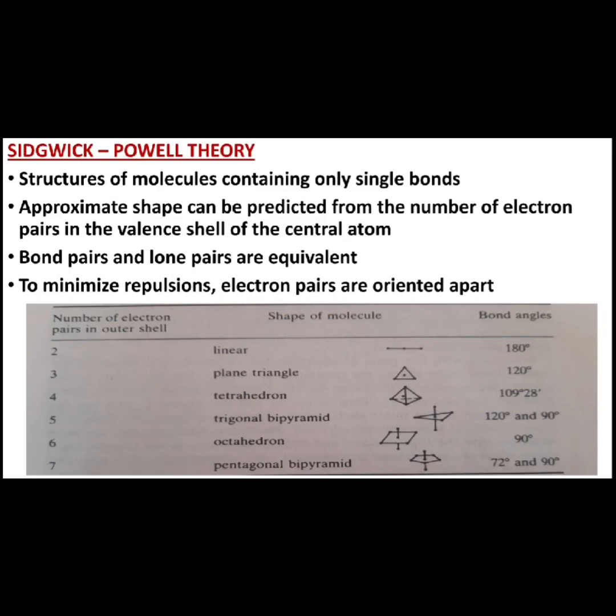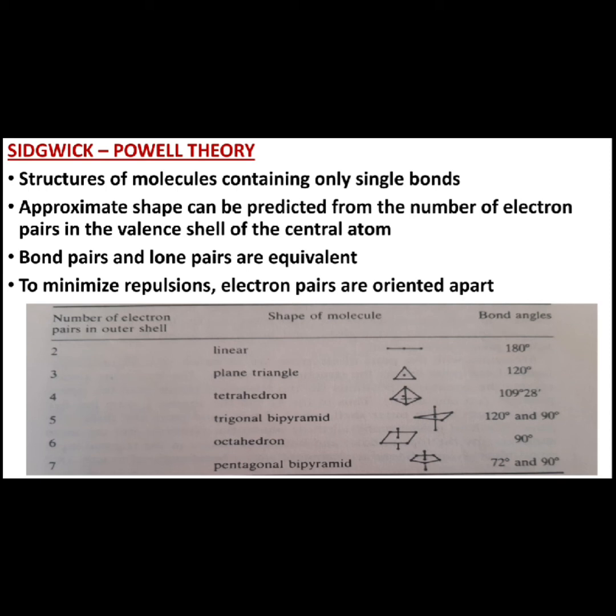Then comes the concept of Sidgwick-Powell theory. This particular theory helps us to predict the approximate shape from the number of electron pairs in the outer or valence shell of the central atom. Since we are talking about electron pairs, there are 2 types of electron pairs we are already aware of, that is bond pairs and lone pairs.